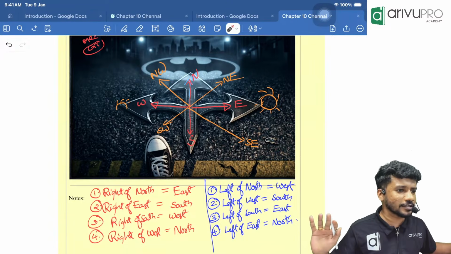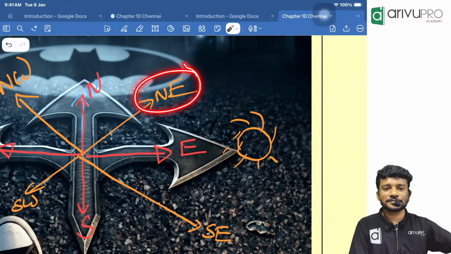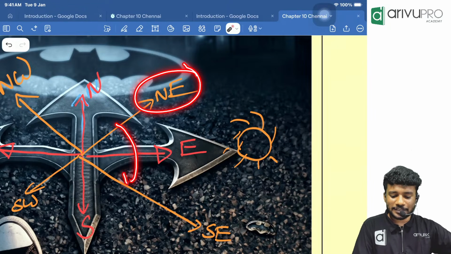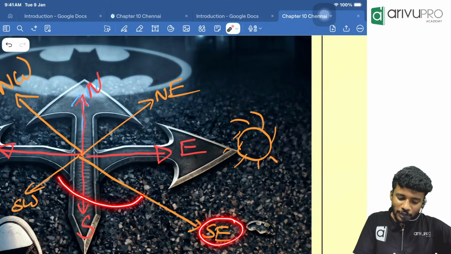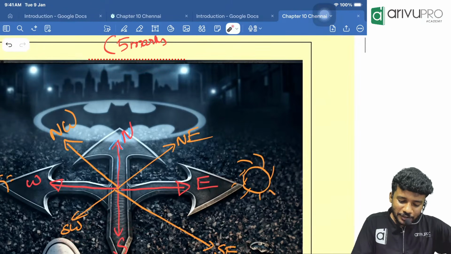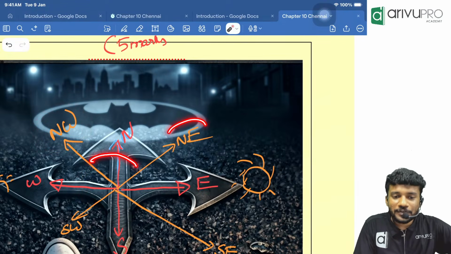Nothing else is there. Now I will ask, what is right of northeast? Right of northeast will become southeast. Then right of southeast will become what? Southwest. Then right of southwest will become what? Northwest. Right of northwest will become northeast.